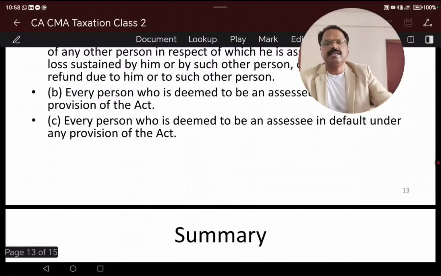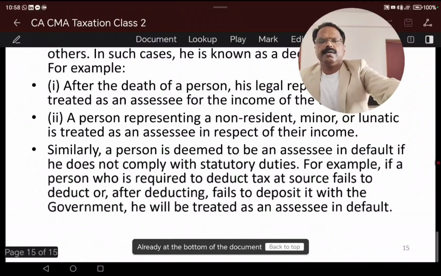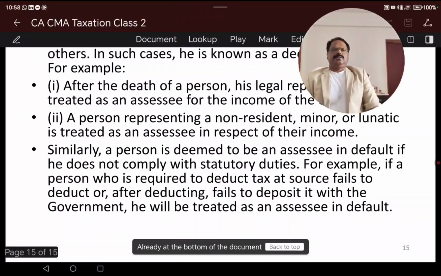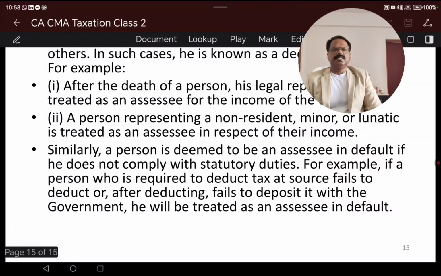An assessee in default can also be treated as an assessee. Hope this is understood, and it is very important to note that in these sections, assessment year, previous year, assessee, and person are important.